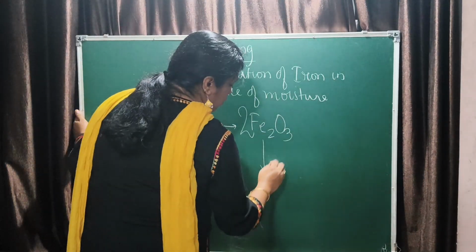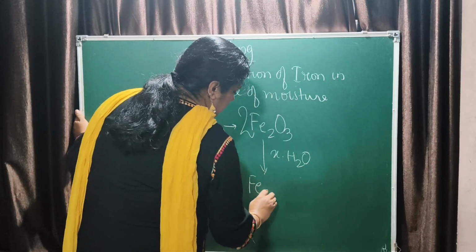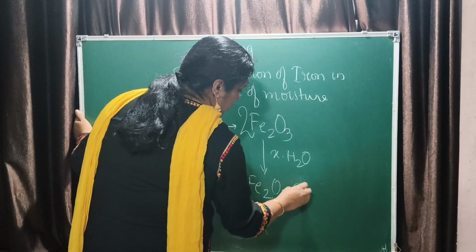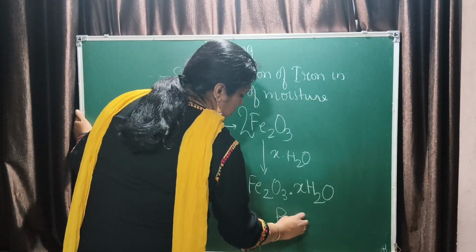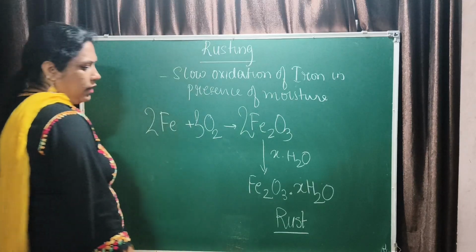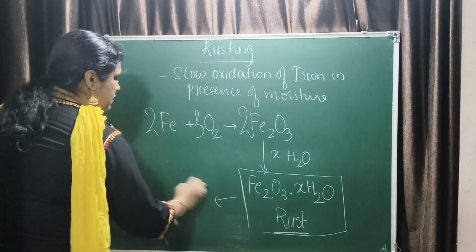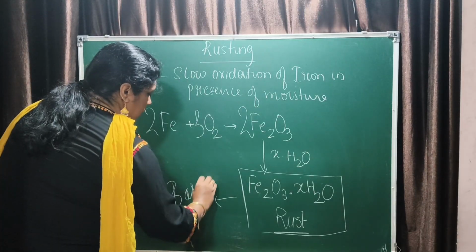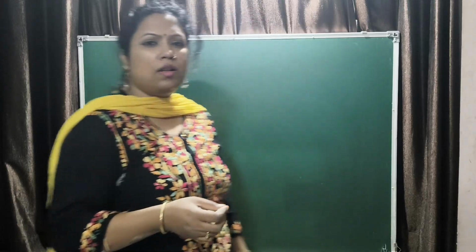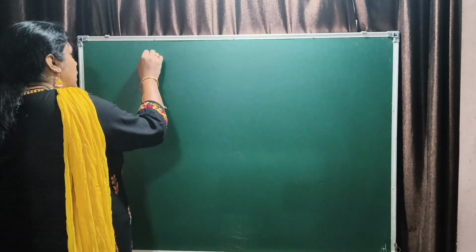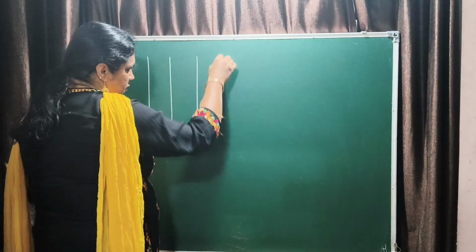And when this Fe2O3 reacts with x molecules of water, it forms rust, Fe2O3·xH2O. This is called rust. Fine. So this is a metallic oxide, hence it is basic in nature. Is that clear? Now let us understand rusting by a small experimental setup. Let us take 5 test tubes.